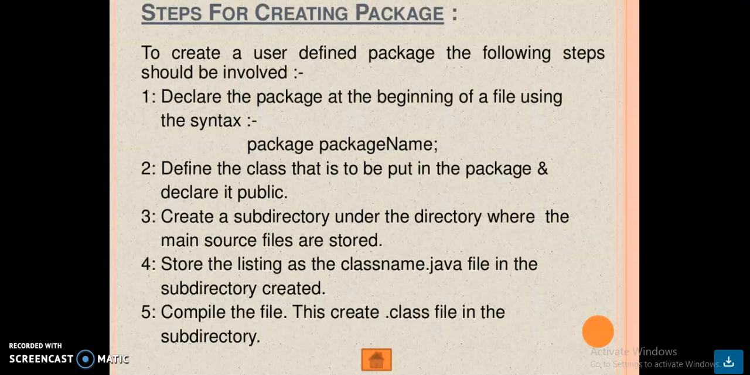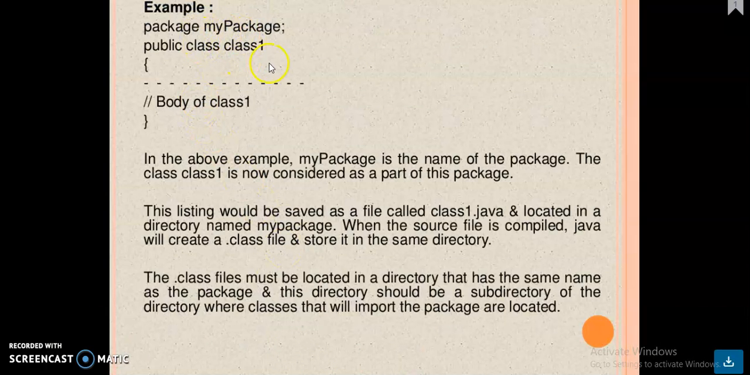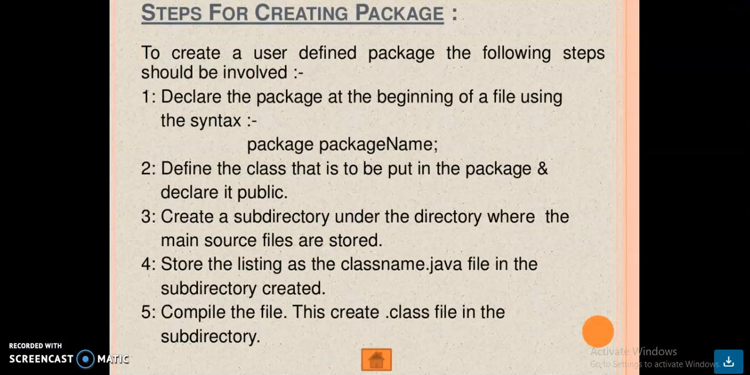To create a user-defined package, the following steps should be involved. Declare the package at the beginning of the file using the syntax package name. This is the first statement in your program while creating a package. Define the class that is to be put into the package and declare it public. You can see here class1 is a class inside this mypackage that should have the public specifier, not private.